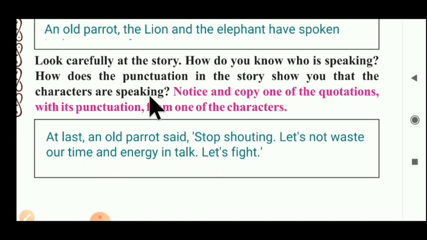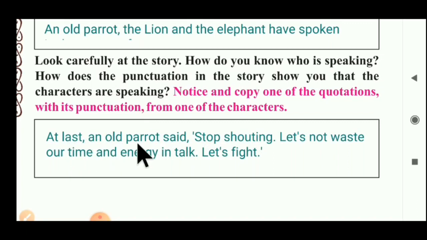Notice and copy one of the quotations. You have to notice the quotation marks and punctuation marks, and then copy one character's speech here with all the punctuation and quotation marks. I write an example here.